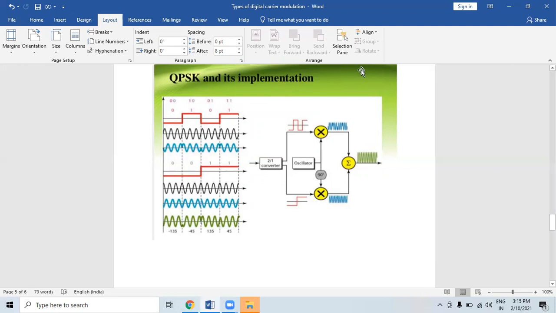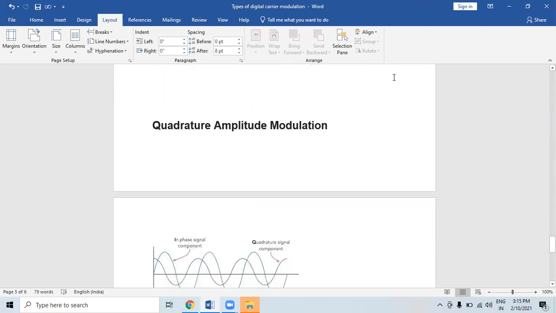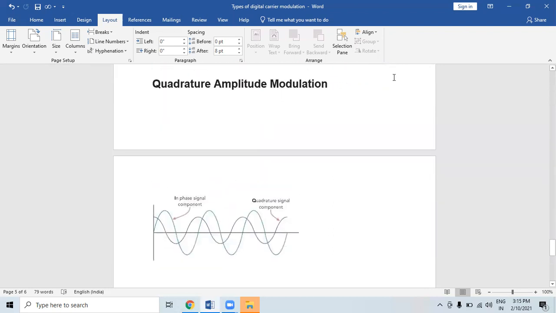Let's see the advantages. It allows data to be carried along a radio communication signal much more efficiently than frequency shift key.